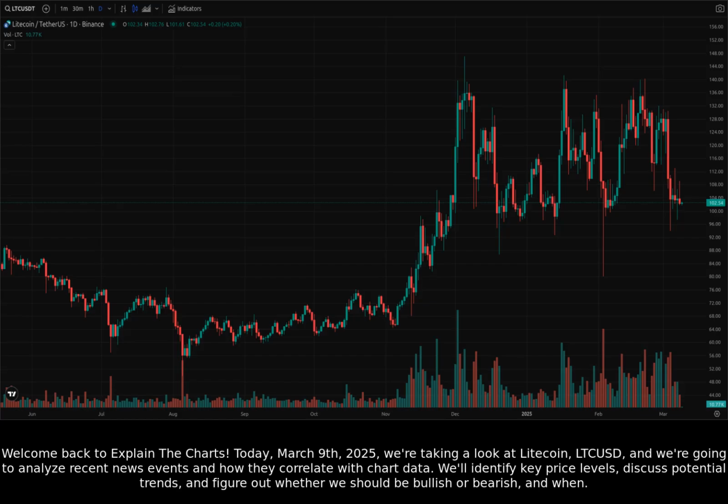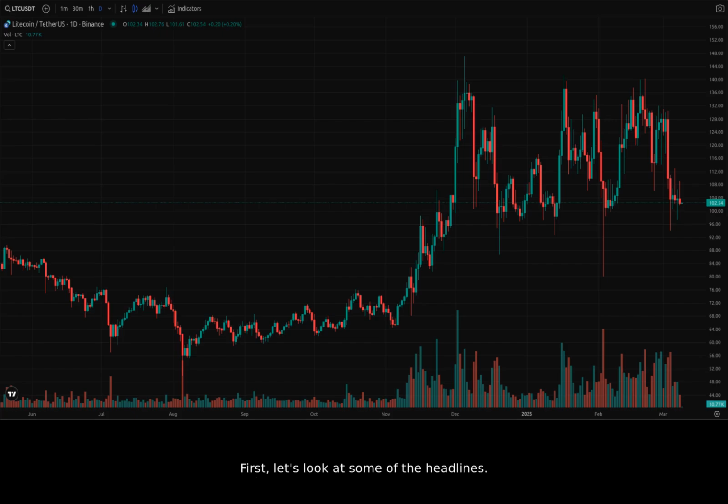Today, March 9th, 2025, we're taking a look at Litecoin, LTCUSD, and we're going to analyze recent news events and how they correlate with chart data. We'll identify key price levels, discuss potential trends, and figure out whether we should be bullish or bearish and when. First, let's look at some of the headlines.